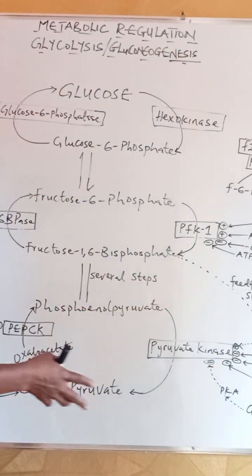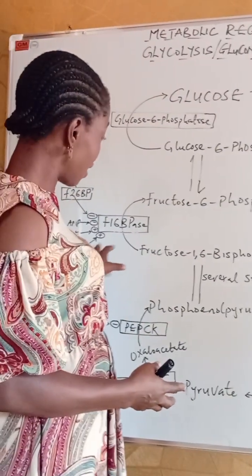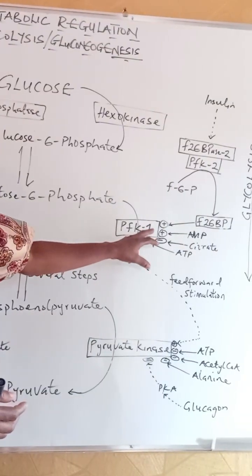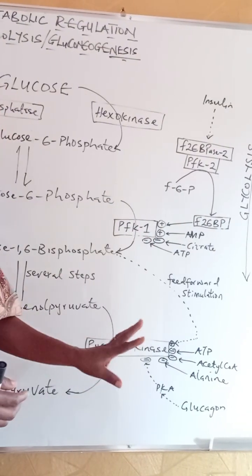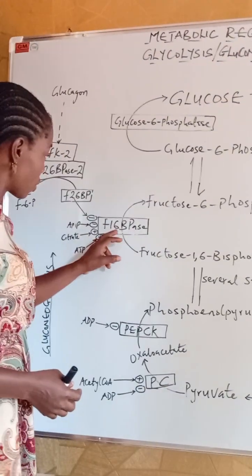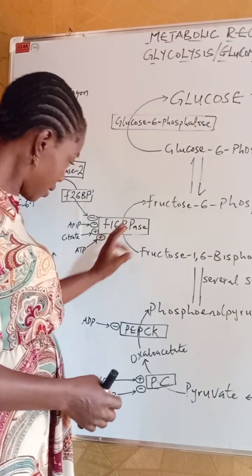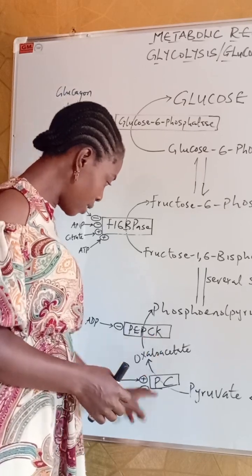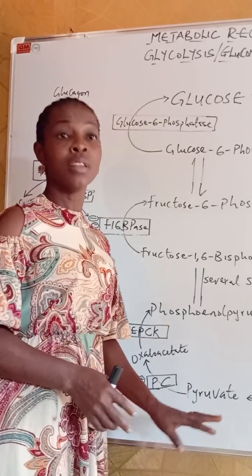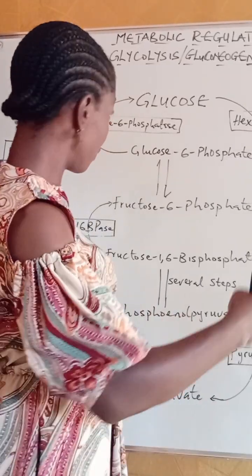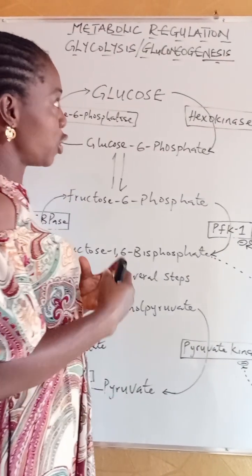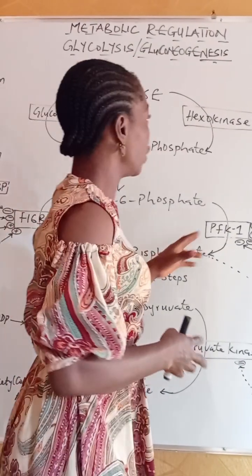Now, looking at the opposing pathways on the board, we see that the major points of regulation are phosphofructokinase 1 and pyruvate kinase for glycolysis, and fructose 1,6-bisphosphatase, phosphoenolpyruvate carboxykinase, and pyruvate carboxylase for gluconeogenesis. These are major enzymes of these opposing pathways that are regulated to bring about efficient regulation.